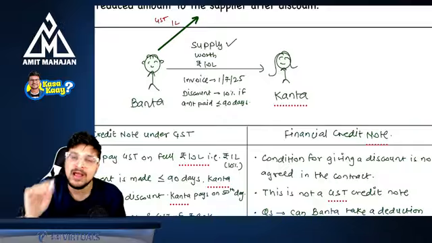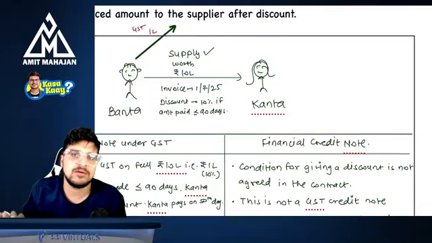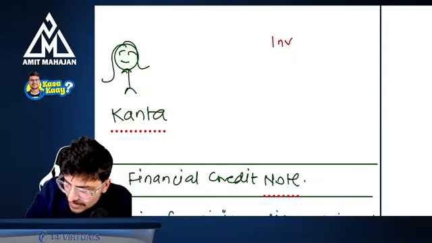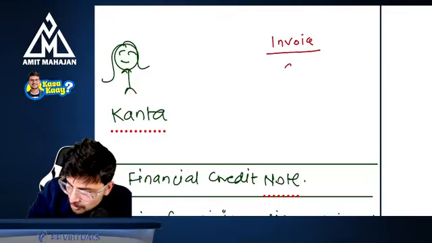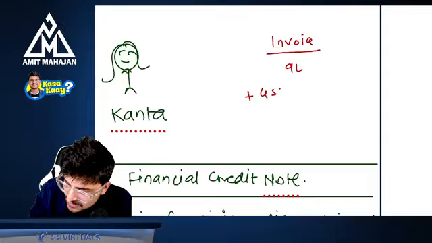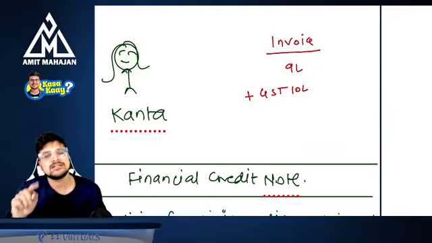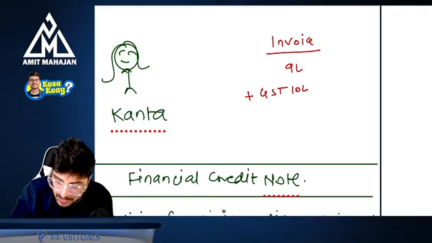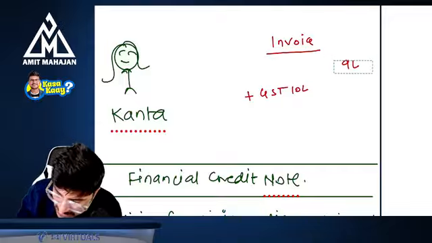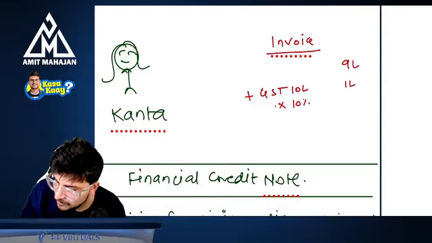This is your secondary discount, and in your secondary discount, even though you are giving a discount, giving a discount is not a punishment or a harm. There is no harm in giving the discount. If you see the invoice in this case, you have charged 9 lakh rupees, but the GST will not be charged on 9 lakhs, it will be on 10 lakhs only. Because in case of secondary discount, the GST is always charged on the main value and not after reducing the discount. So GST will be on 10 lakhs. 10 lakhs into 10%, which comes to 1 lakh.